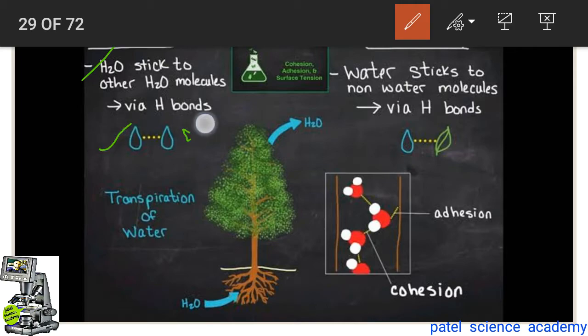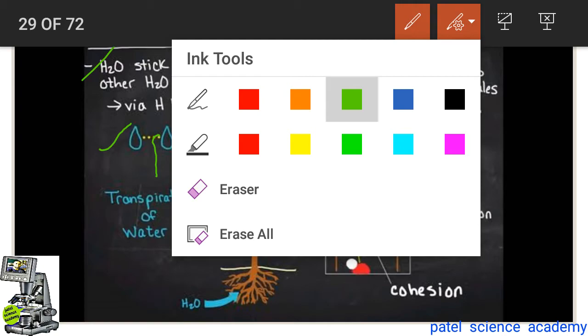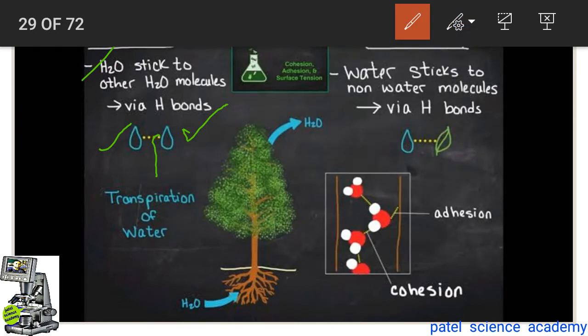One more time we can see here, this is the cohesion force, the force between the water molecule and water molecule by hydrogen bonding, while the force between the water molecule and the wall of the xylem is called the adhesion force.